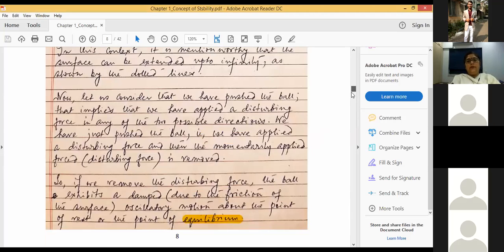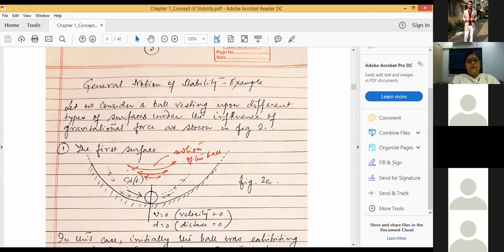Let's go to the figure once again. You see, whatever be the magnitude of the push and whatever be the length of the surfaces in both the directions, the system will always be able to regain its initial state of motion. So it will always come to this zero state.